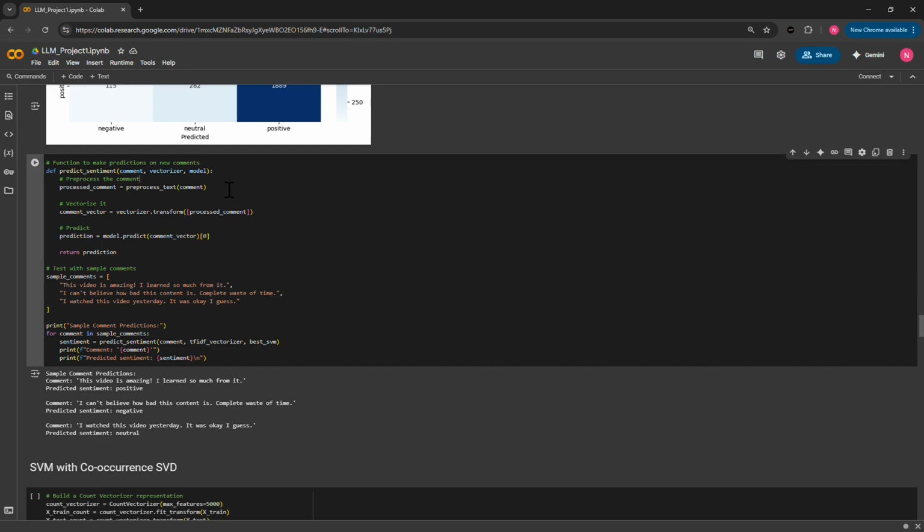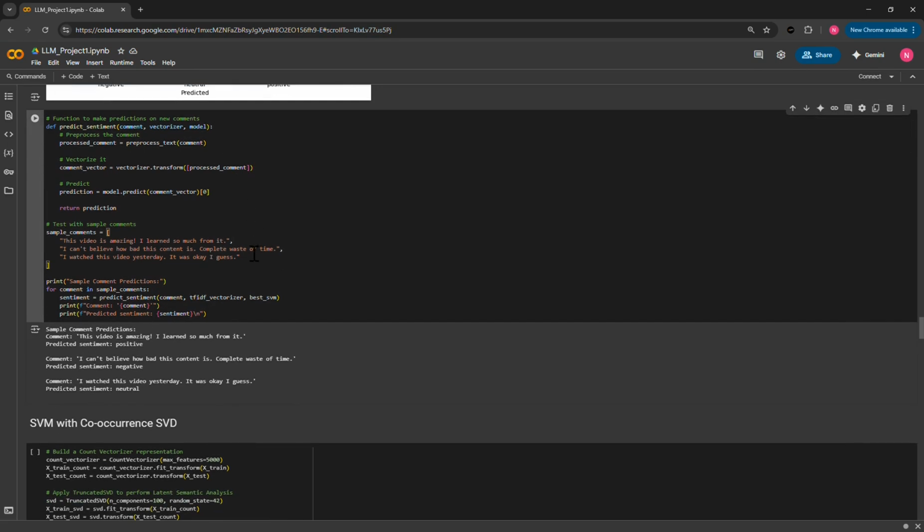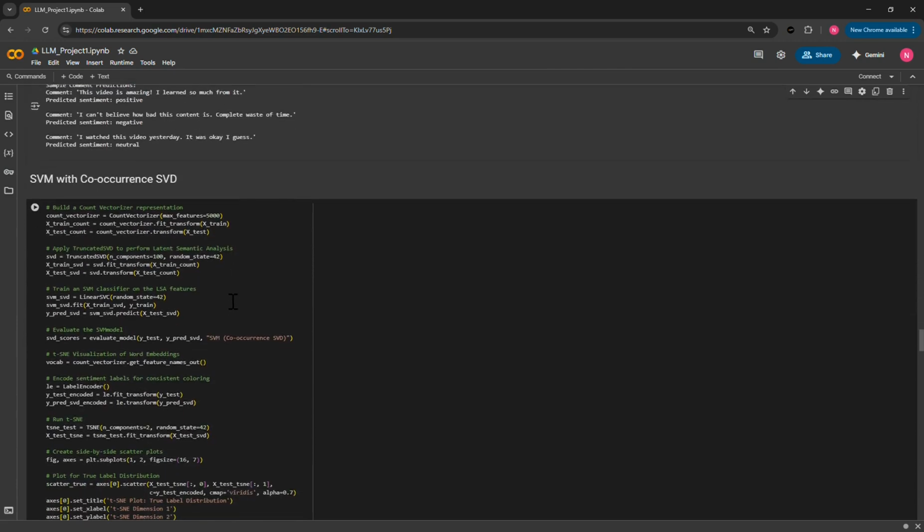So in this cell, we just have a sentiment prediction to test on these sample comments. So this one is obviously positive, this one is negative, and this one is neutral. And with our best model, we got these correct.